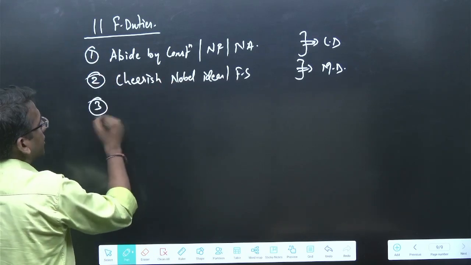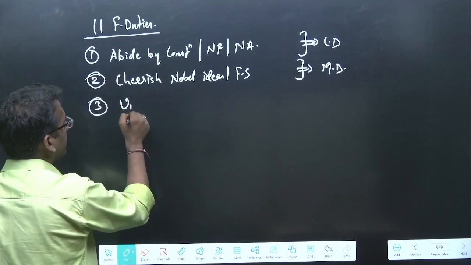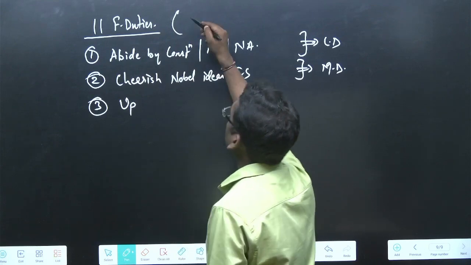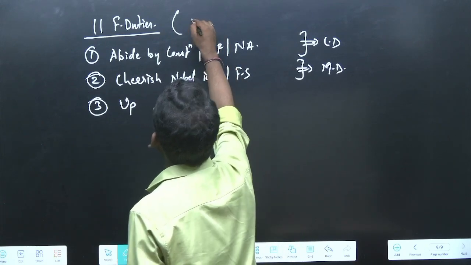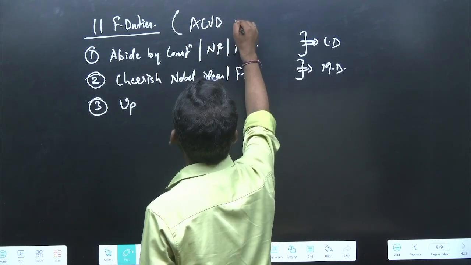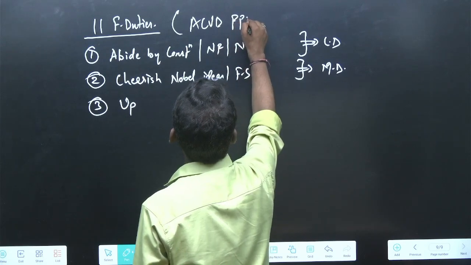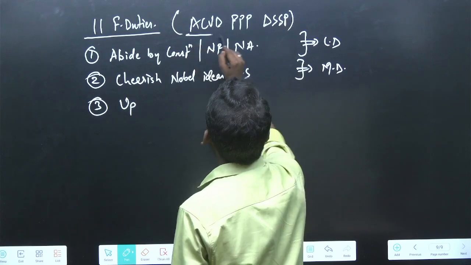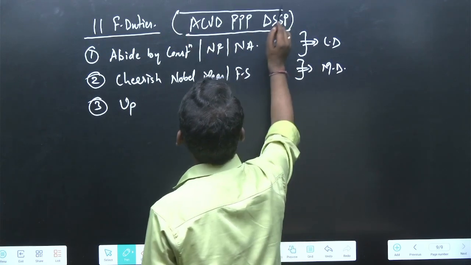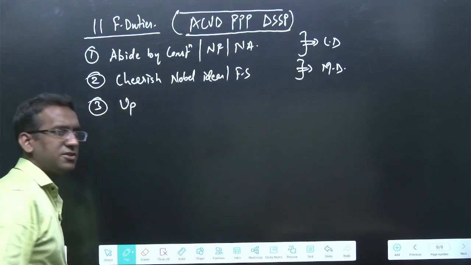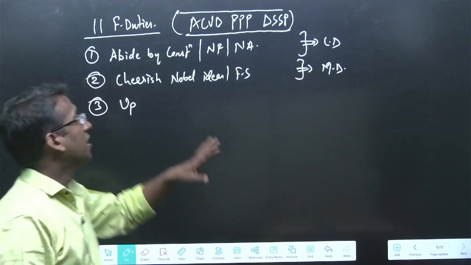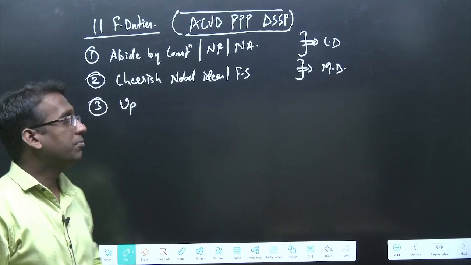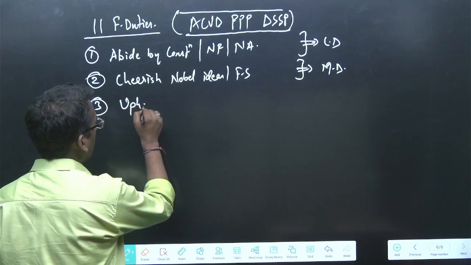So then we have third, to uphold the unity. See, actually there is ACUD, PPP, TSSP. These are the letters of the alphabet by which I memorized. You can memorize it in any way. If you know some of the keywords, by this you will be able to memorize the whole thing.